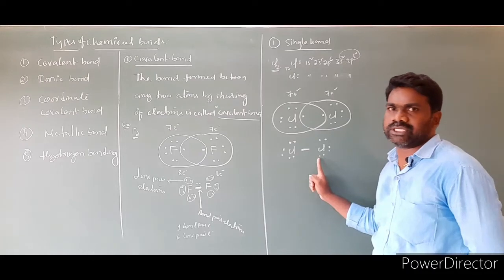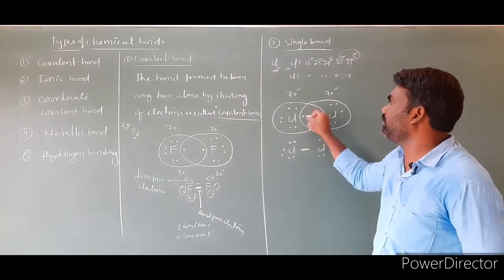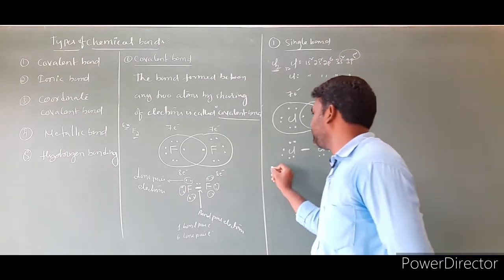If two atoms share only one pair of electrons, the bond between them is called a single bond. Let us write it.